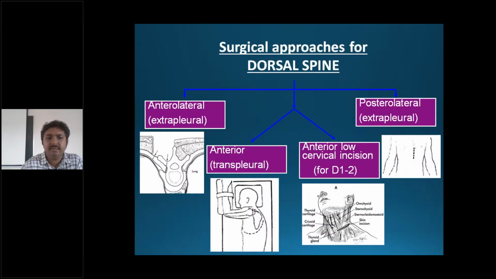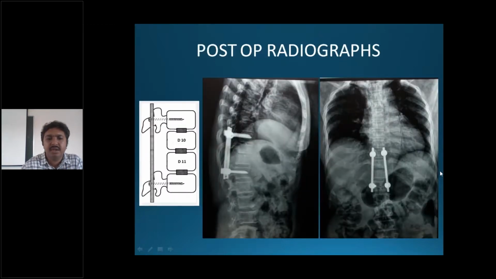So for the dorsal spine, we do an extrapleural anterolateral resection. Here you can see in the first image part of the costal facet and part of the rib is removed to drain the cold abscess, or through the lung you can do it. You can do a cervical anterior approach to remove the cold abscess, or you can do a posterior posterolateral approach. Here you can see a D10, D12 decreased intervertebral disc space fixed with posterior instrumentation.